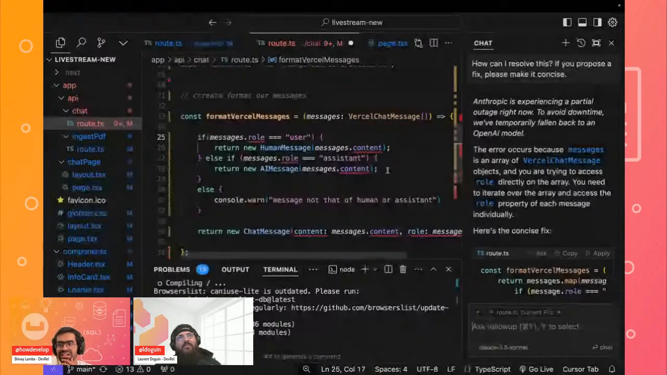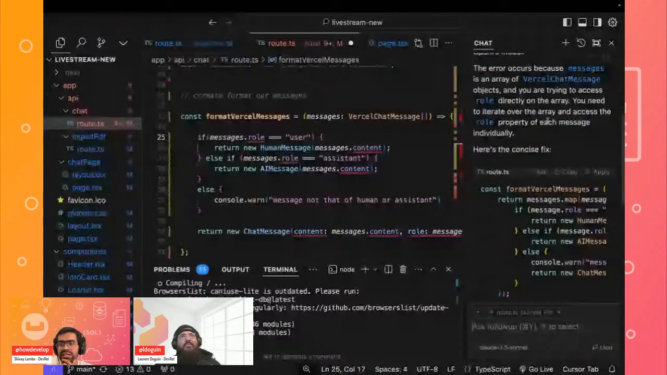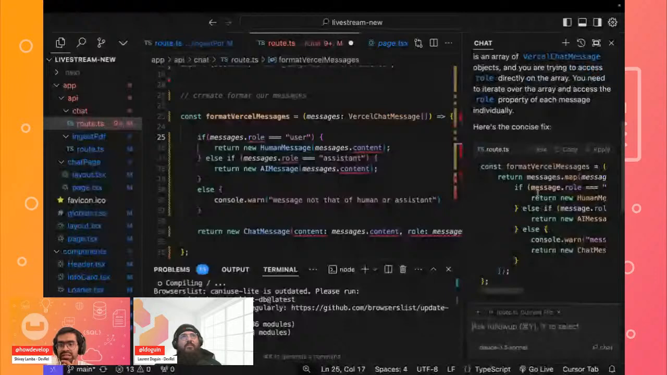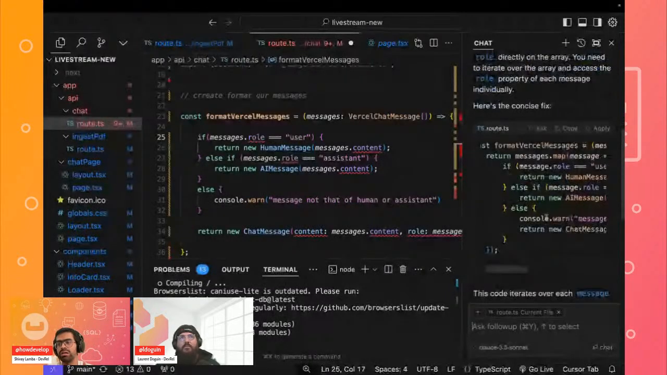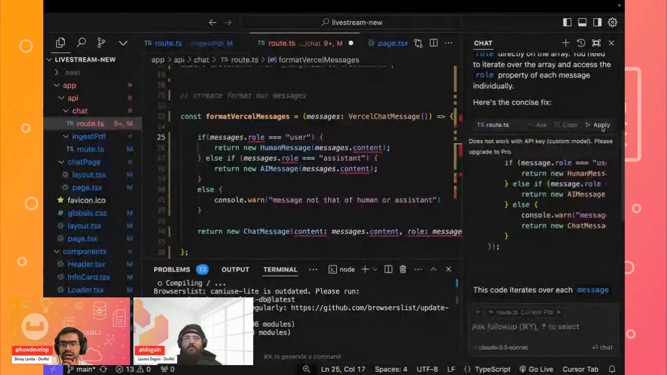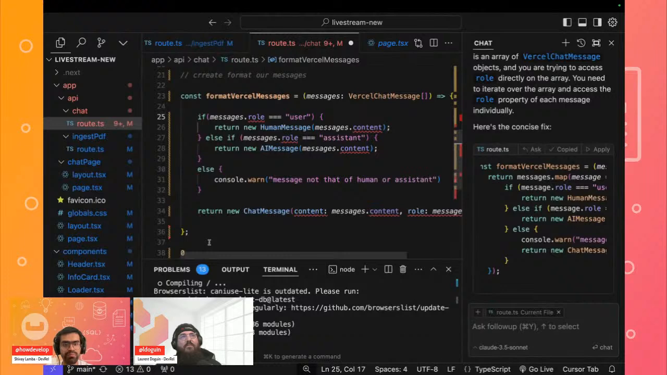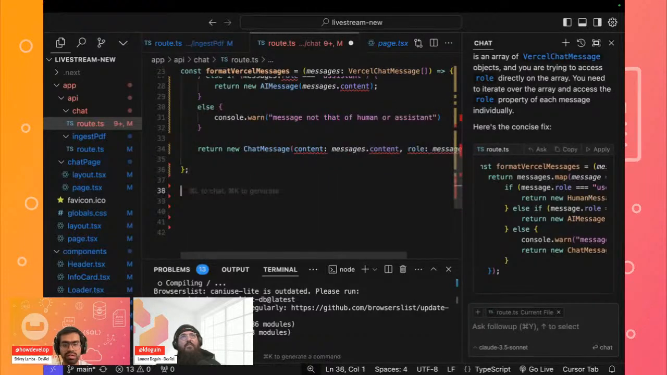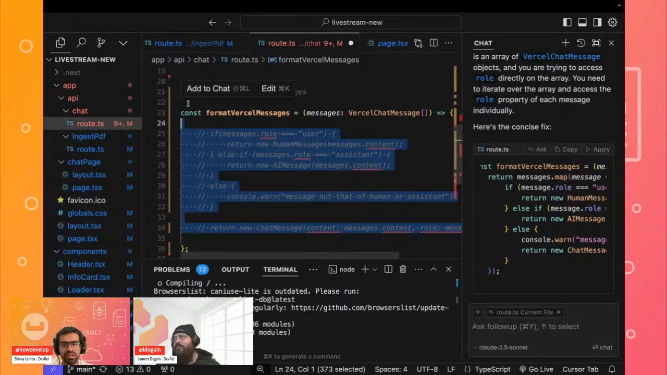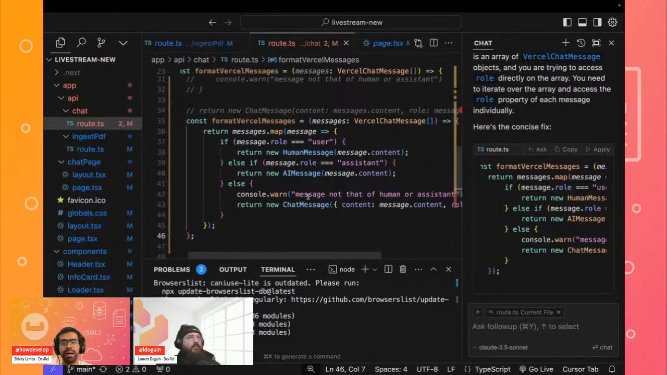But I think here we can see that we're trying to access the role directly on the array. So we might have to iterate over the array and then use this. Okay, so we still need that particular messages map, which actually makes sense. If I apply this, hopefully this should work. So let's apply this. I can copy and paste this, and now it does not give me an issue. In this case it's returning this entire map of messages, so hopefully now it should be fine.